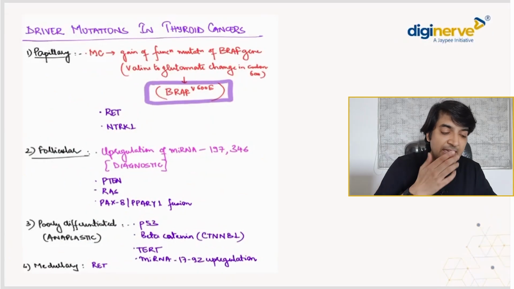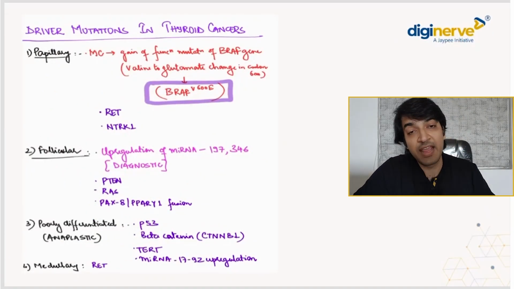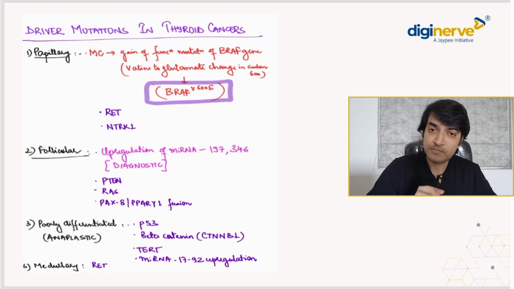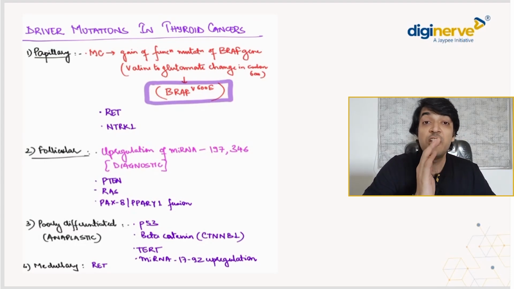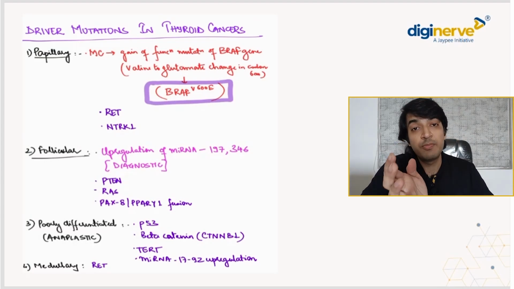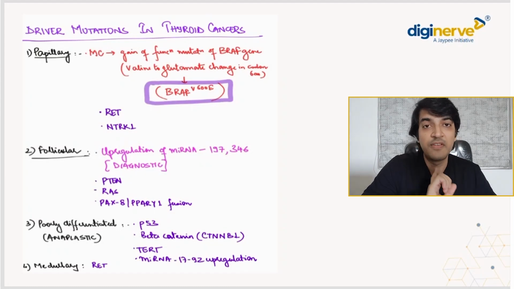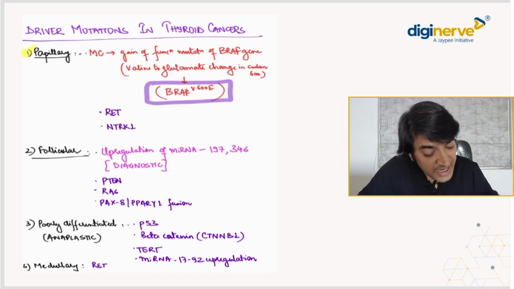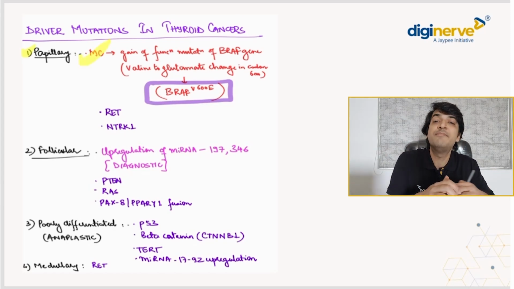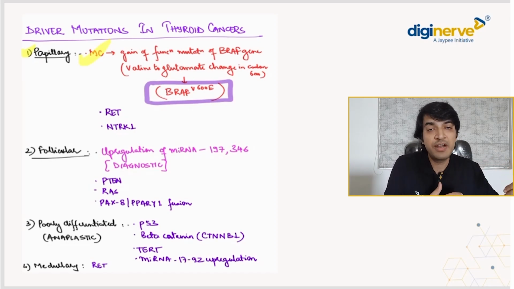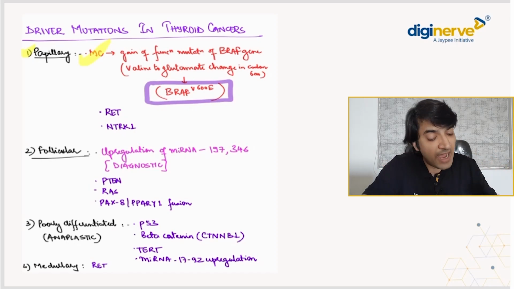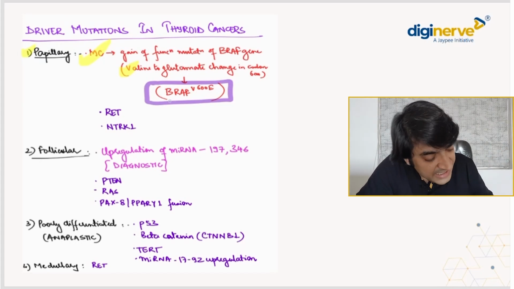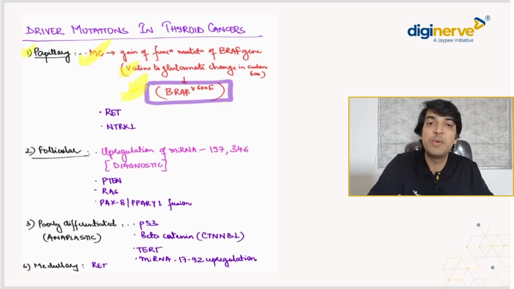Coming on to the next thing, the driver mutations in thyroid cancers. Very, very important topic. A lot of questions have been asked on which is the driver mutation for a particular type of thyroid cancer. We need to know this. Starting first with the papillary thyroid cancer. This is what is most frequently asked. So the most common gene mutation occurring is the one that involves the BRAF gene. On codon number 600, valine gets replaced by glutamate. So it is called the BRAF V600E gene mutation, and that is what is most frequently asked.